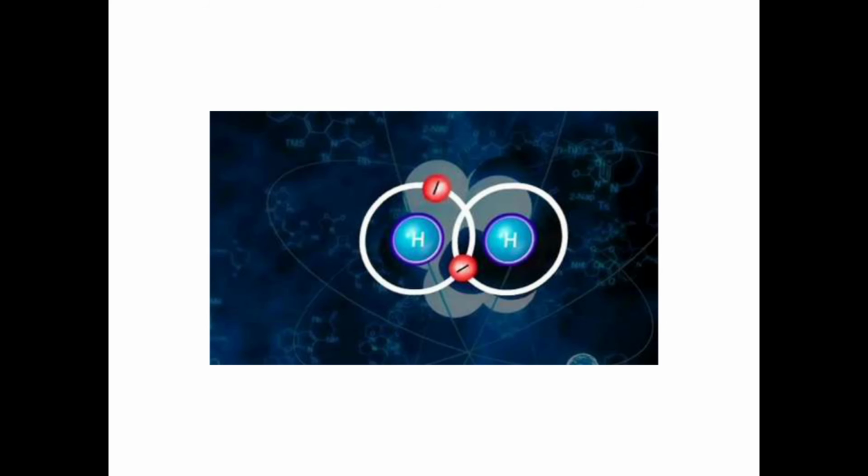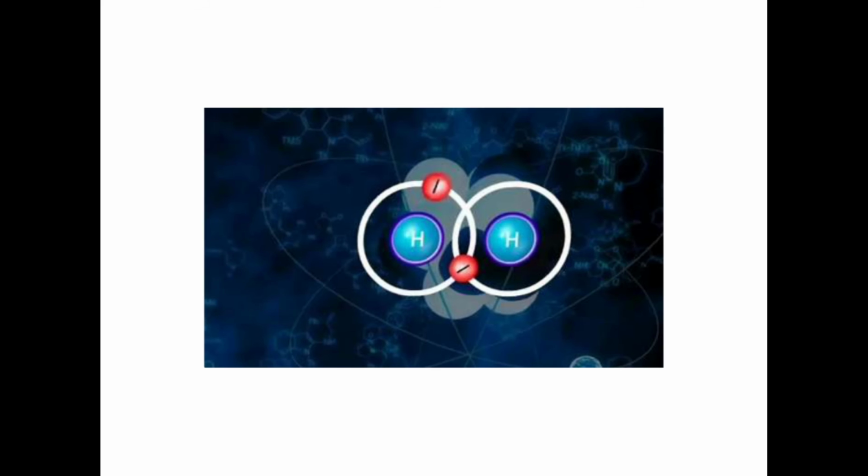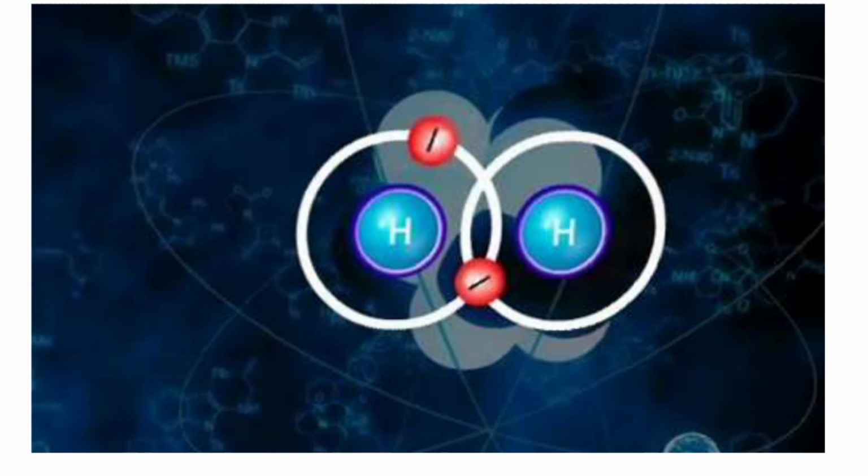In a similar manner, now we'll take the example of hydrogen. Hydrogen is having only one electron in the outermost. Only one shell is there. That also has only one electron. So what they will do? Hydrogen, bye. So hydrogen, what they do?